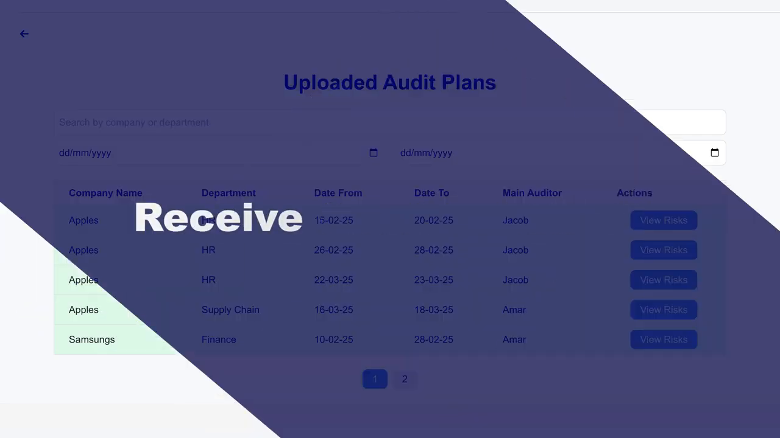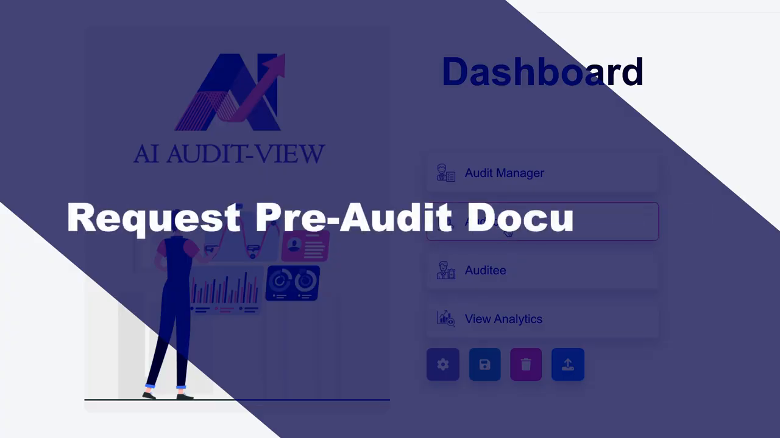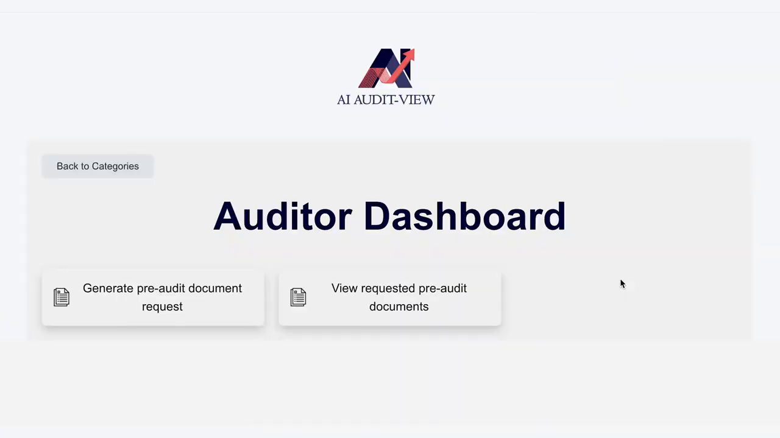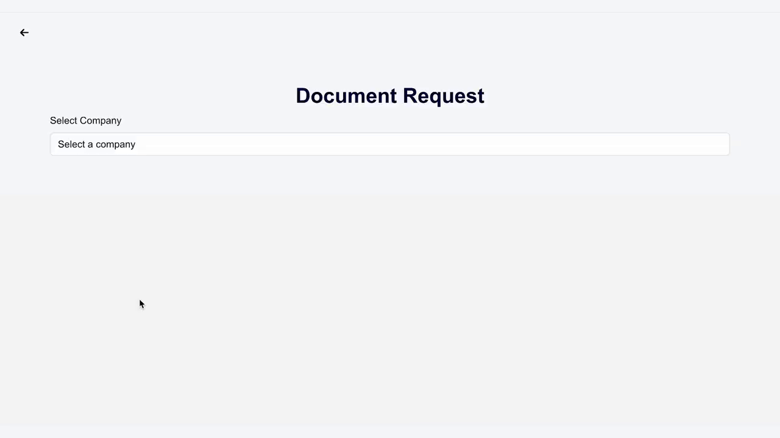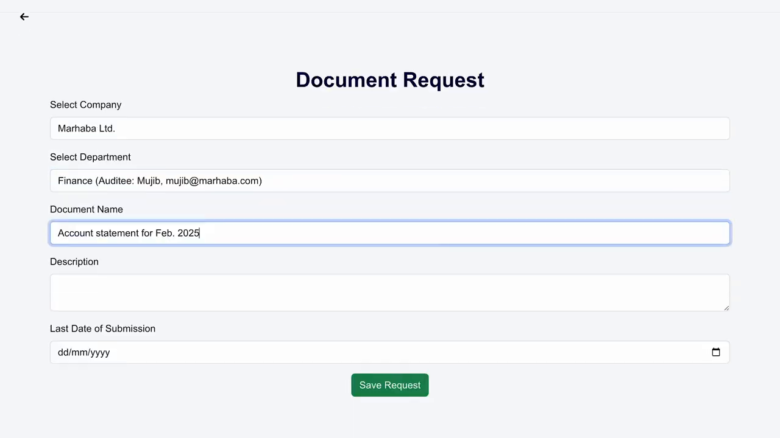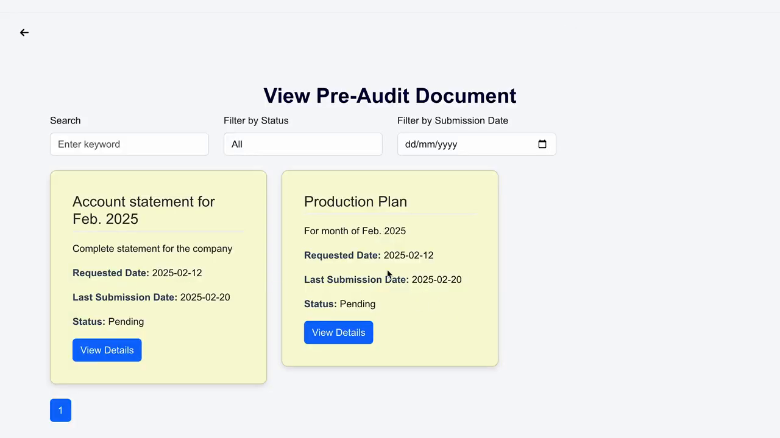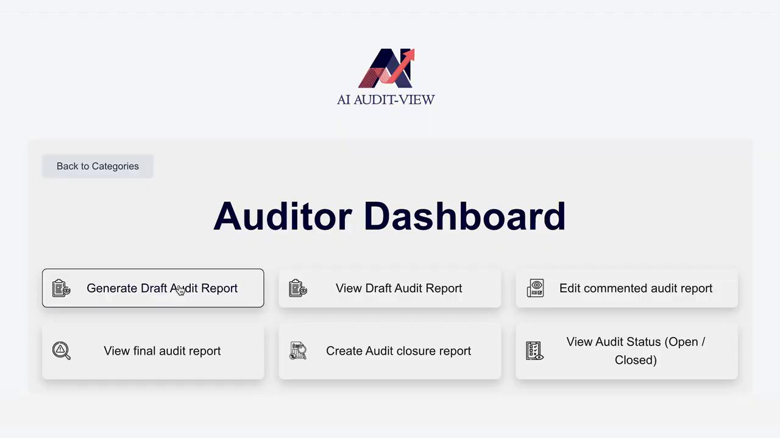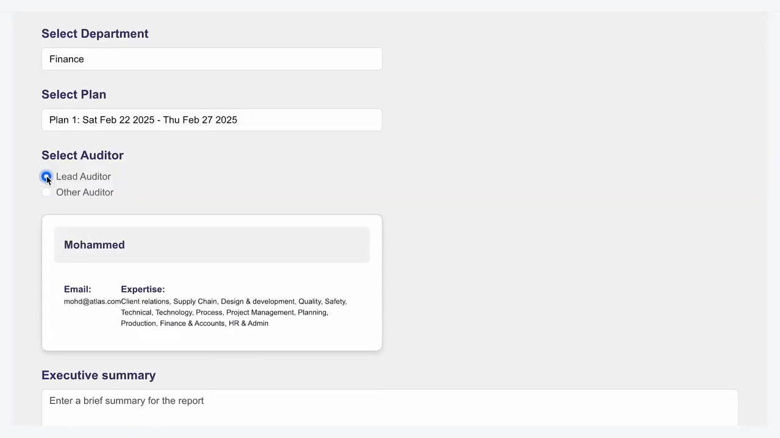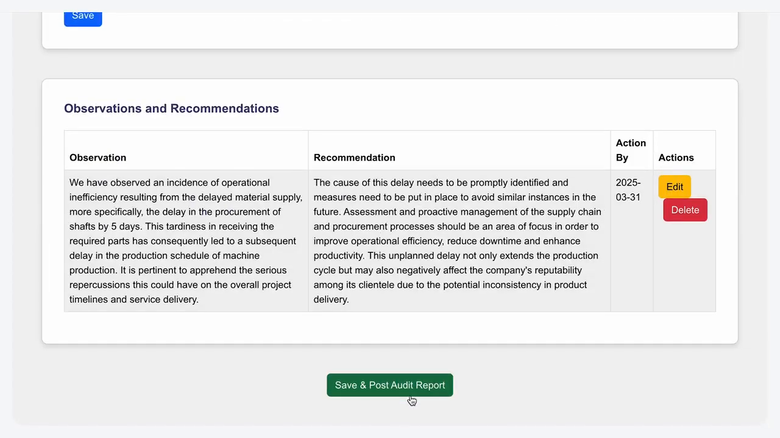Auditors receive their audit schedules from the audit manager through the system and email. They can request auditees to submit pre-audit documents through the system to make the audit process smoother and faster. Once the documents are received, auditors review them before or during the audit.